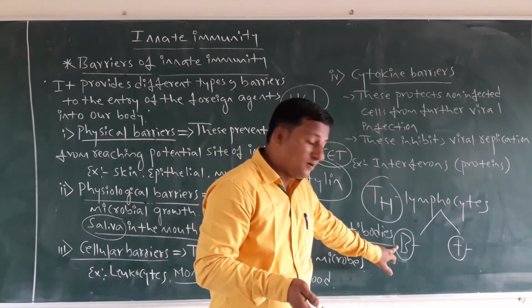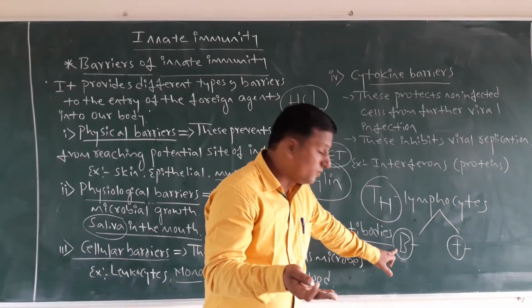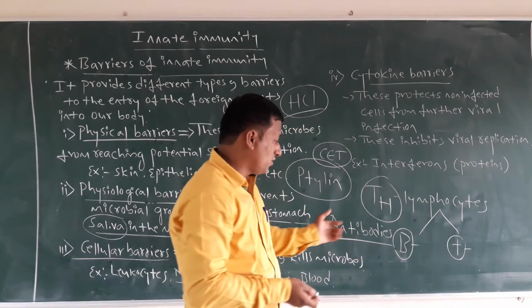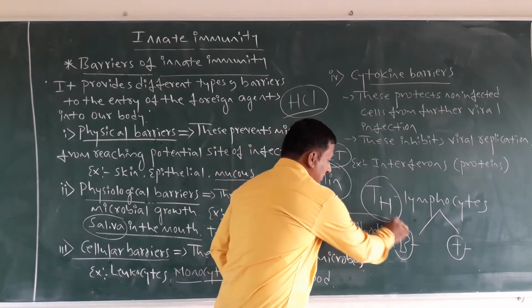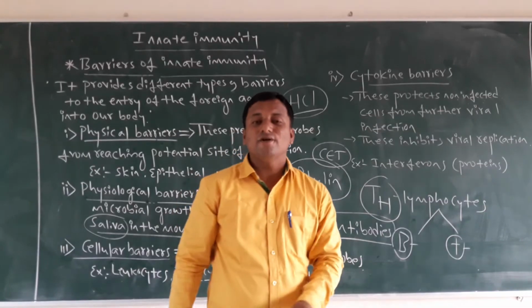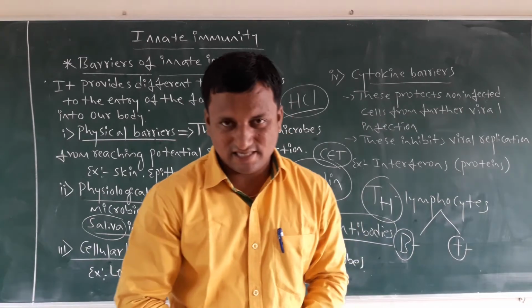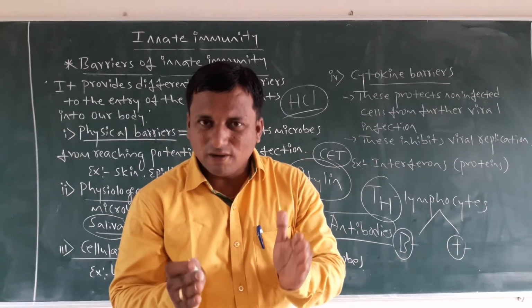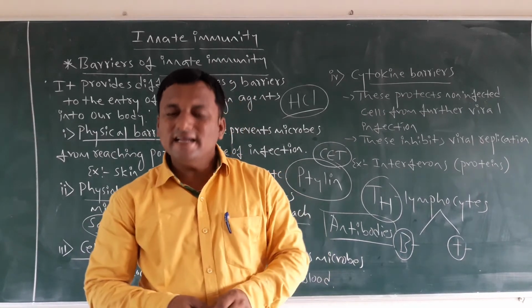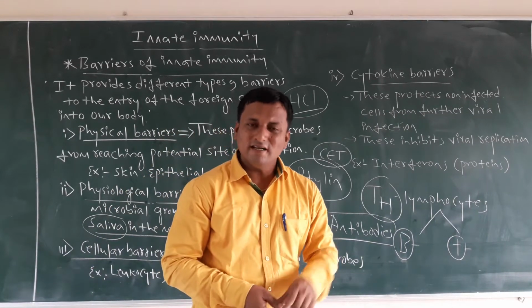Where are they produced from? From the bone marrow part. Bone marrow is responsible for the production of which type of cells? B lymphocytes. In them the molecules are called antibodies and antigens.